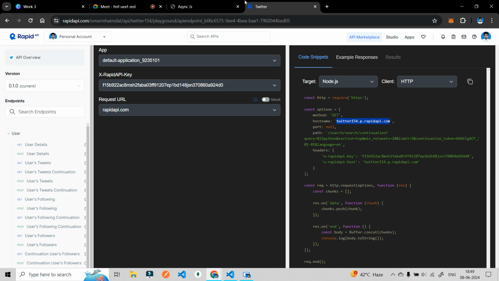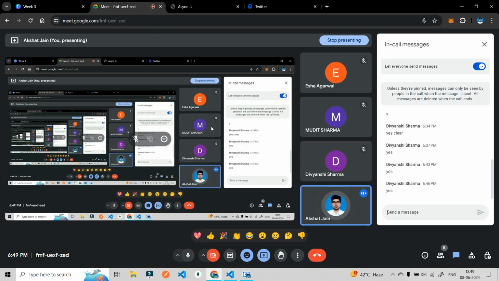So we are going to create APIs in our backend. We are going to create an API that will have a method of get, from where people can only get data from it.